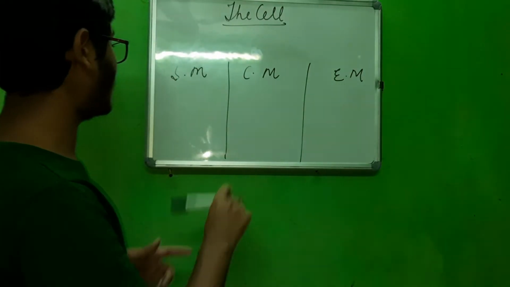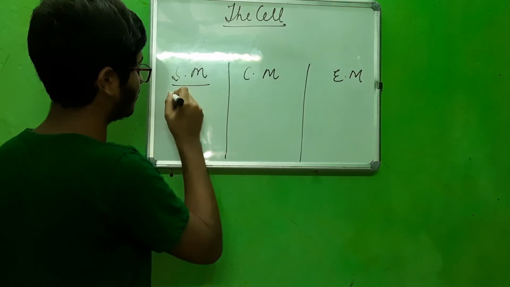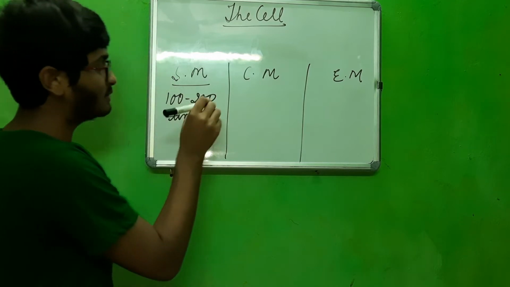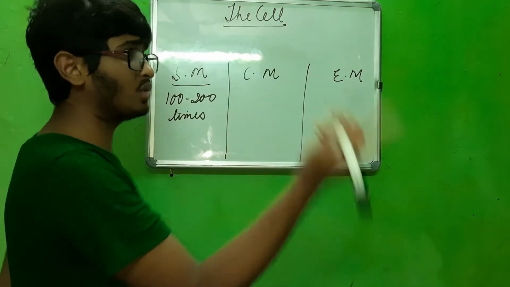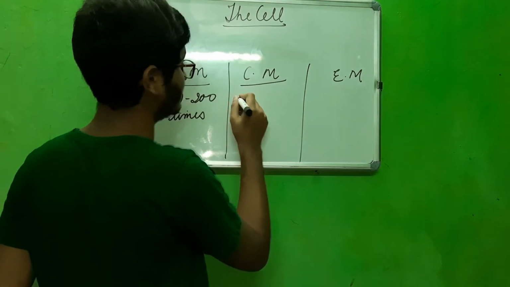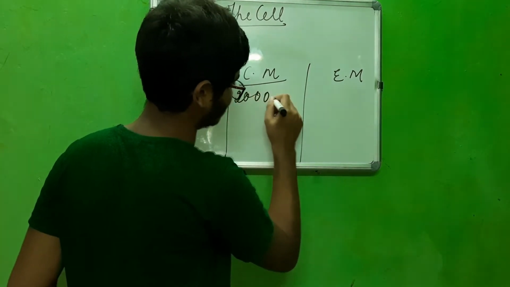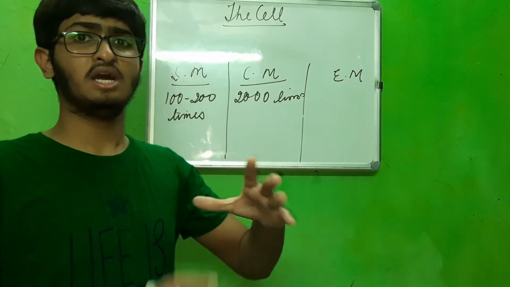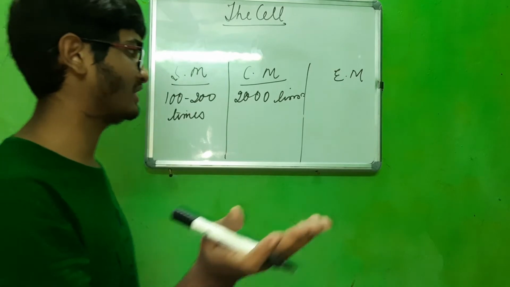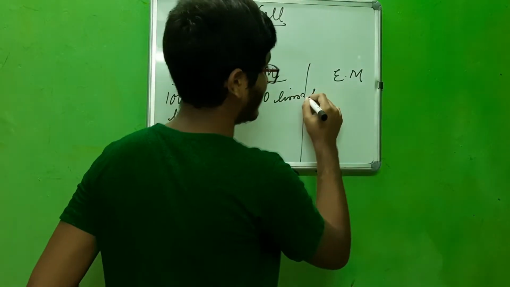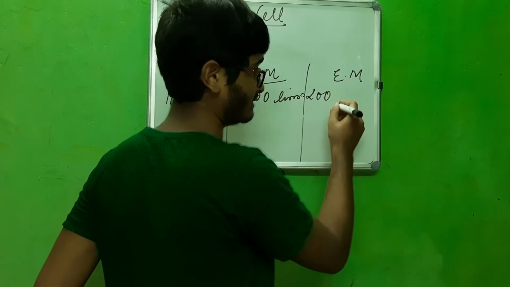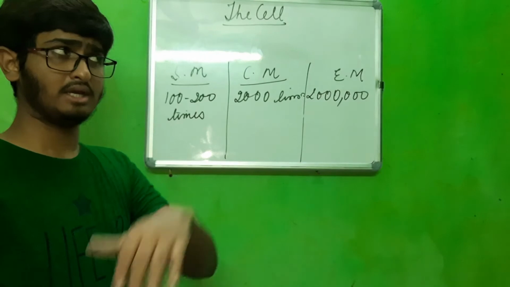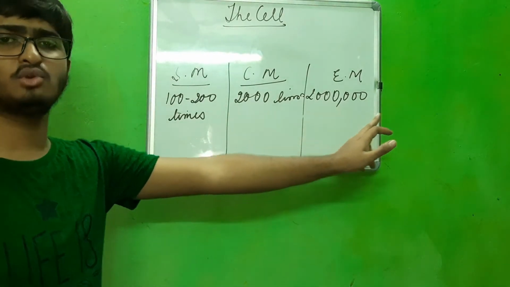The magnification power of the simple microscope was 100 to 200 times. That means it can magnify up to a limit of 200. This was increased in the compound microscope to about 2000 times. But the electron microscope has a magnification power of 2 lakh times.